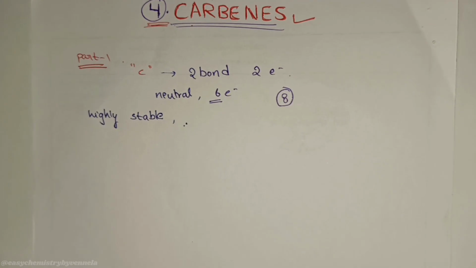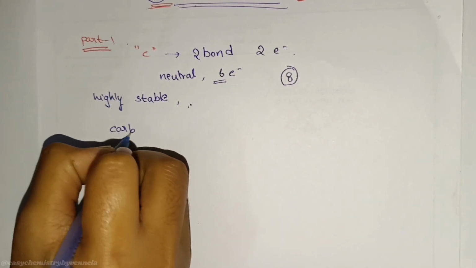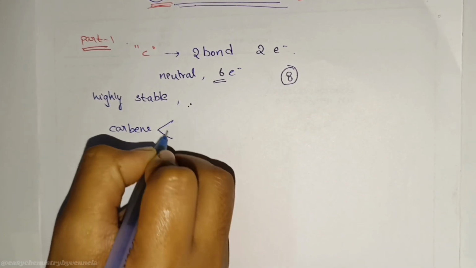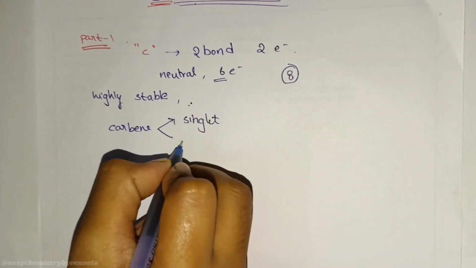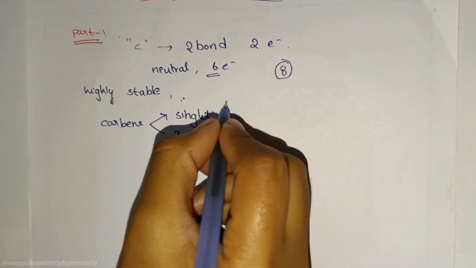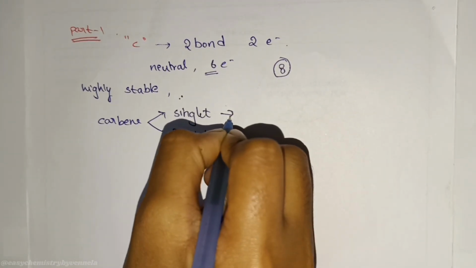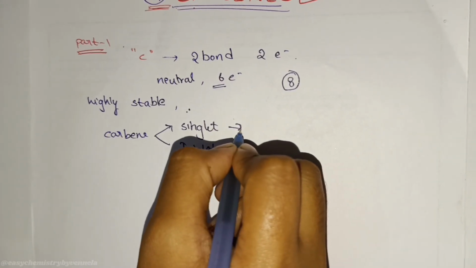Now, carbene has two personalities. So, carbene is of two types. One is singlet. Another one is triplet. Singlet means both electrons are together like best friends. It is slightly calm, controlled, intelligent.